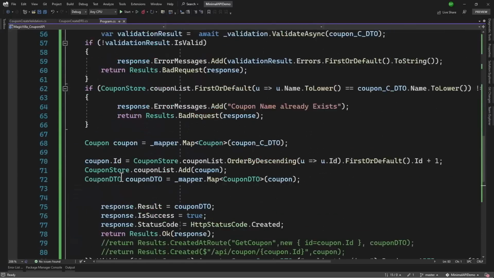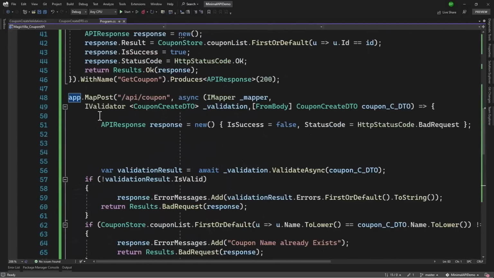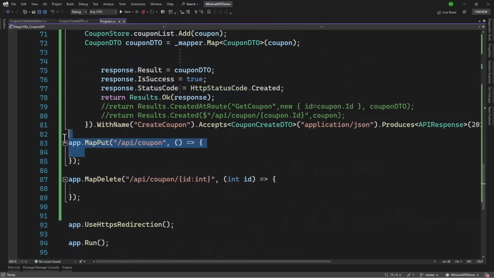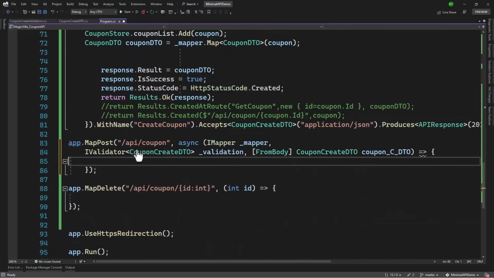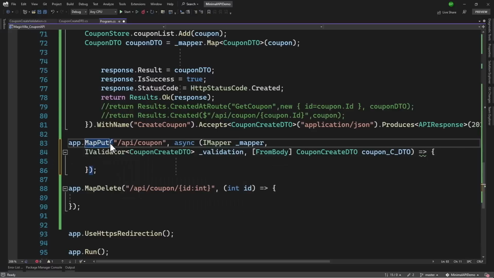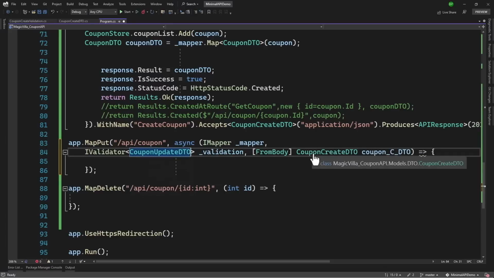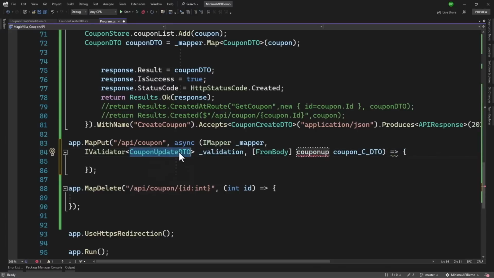We need to work on map put here. Let me go to the map post and copy what we have. Paste it right here. Route is the same. We will change that to be map put here. And we need AutoMapper, validator will be on coupon update DTO. And from body, we will receive a coupon update DTO.